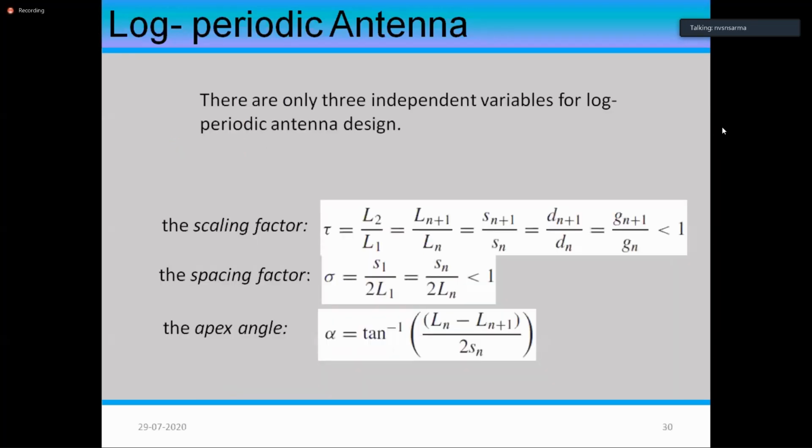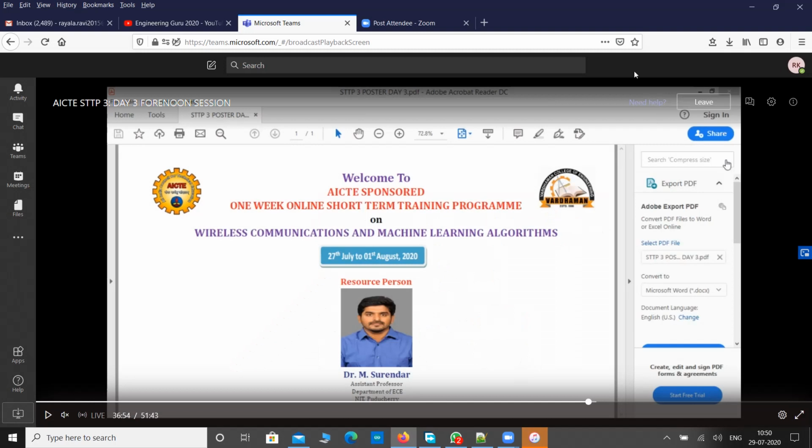So there are three factors which we consider in this. One is the scaling factor, which we talked about a while ago, L2 by L1. Similarly, the spacing factor, S by 2L1, as is shown in the previous diagram, and the apex angle. So these three factors are the design parameters to see that a particular log periodic antenna works very well for the desired frequency range. So these are the simplifications that you can understand.